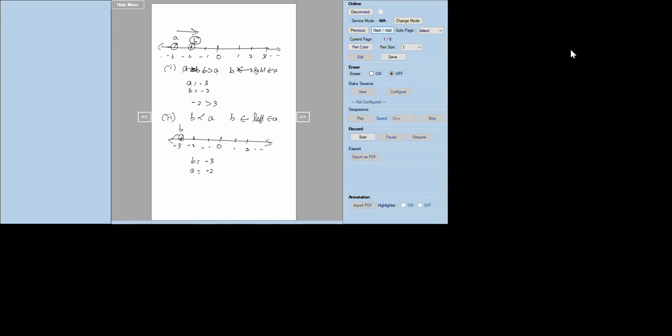You see, B is on the left side of A. This means B is lesser than A. This means -3 is lesser than -2. So this is how you have to understand negative integers, which is the greater number and which is the smaller number.